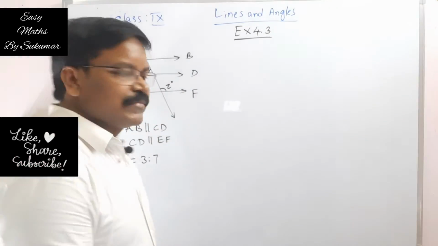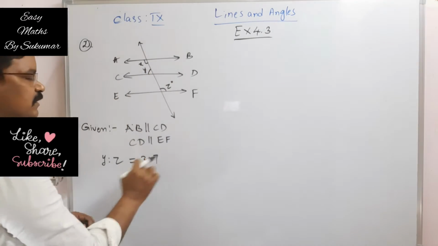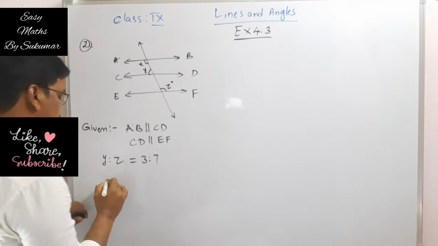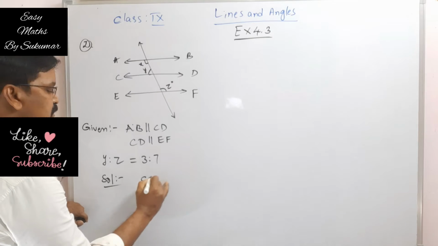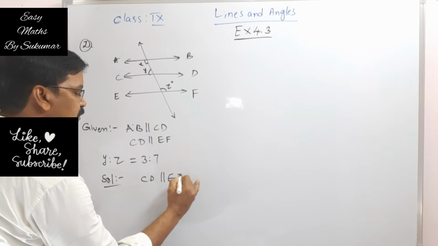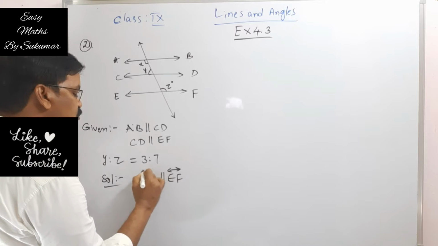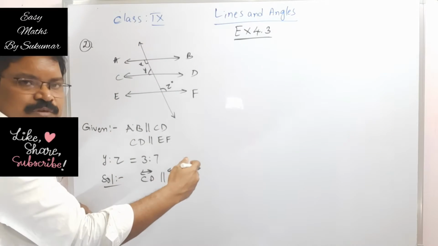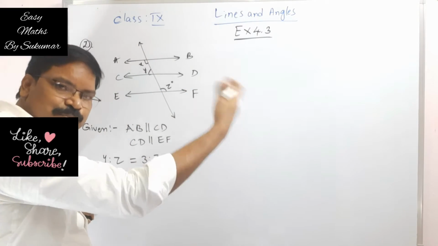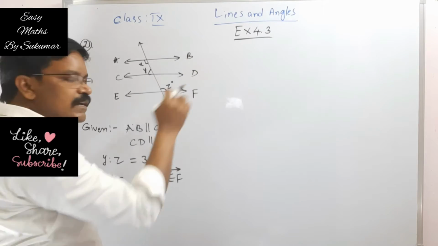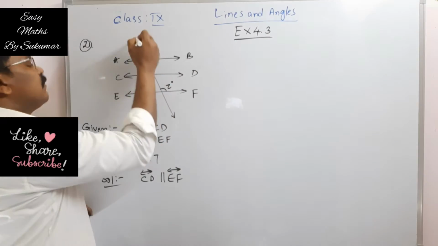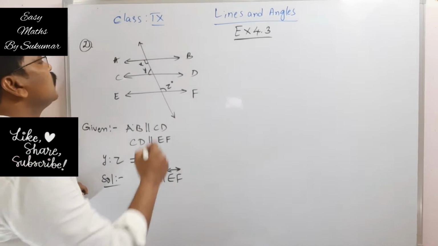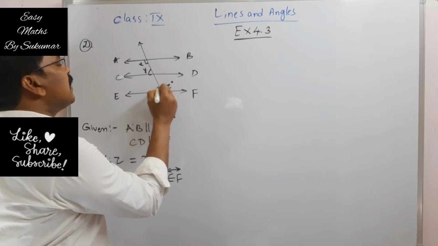Look here, my dear students. Here, y is to z is given as 3 is to 7. If you observe here, CD is parallel to EF. The line CD is parallel to EF. CD and EF are parallel, no? And it is also a transversal. Of course, AB and CD are also parallel, but I am taking only CD and EF as parallel. Since CD is parallel to EF and since it is a transversal here, actually the name is not given for this transversal, right? So this angle is equal to angle Y.